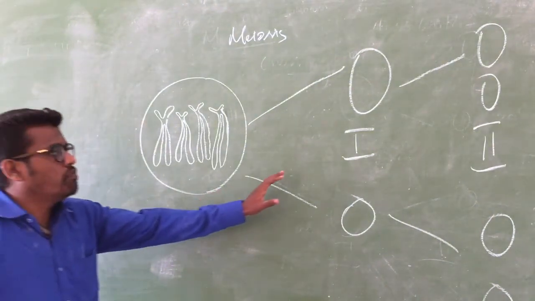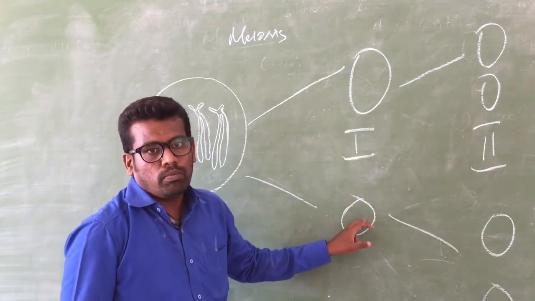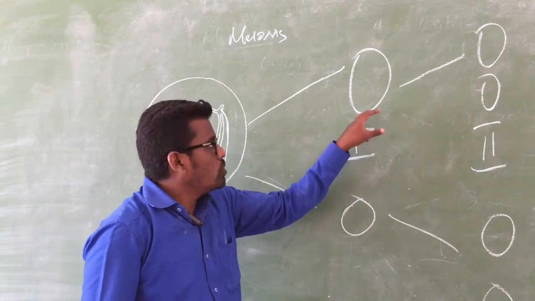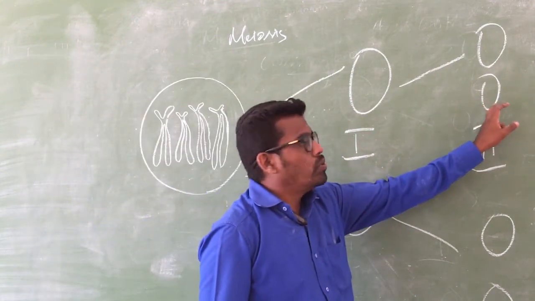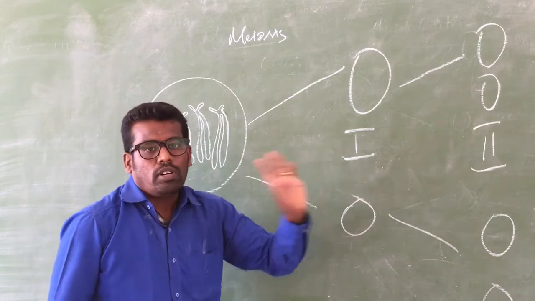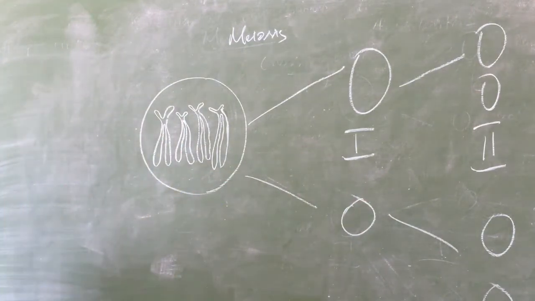Okay, this is division 1, this is division 2. In division 1 only 2 daughter cells are developed. Again the 2 daughter cells divide and finally produce 4 new cells, or 4 young cells.